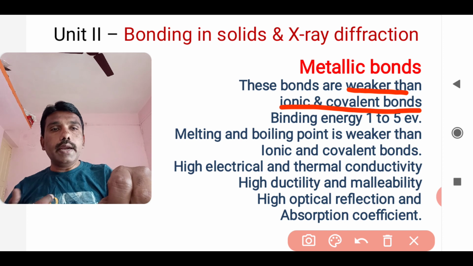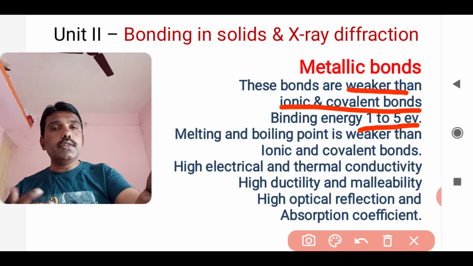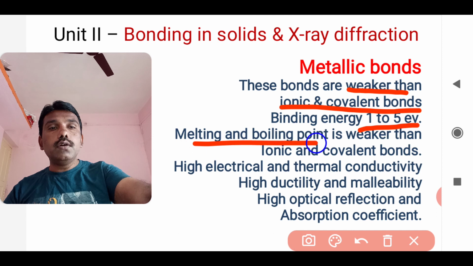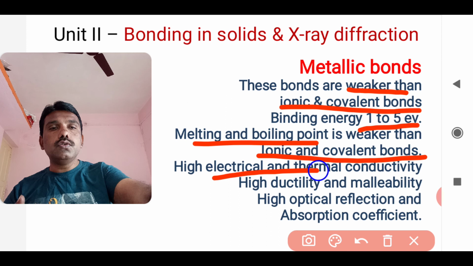No doubt the binding energy is between 1 and 5 electron volts, which shows the weakness of metallic bonds. The melting point and boiling point of metallic bonds are lower than ionic and covalent bonds. They have high electrical and thermal conductivity, and are fast electrical and thermal conductors.